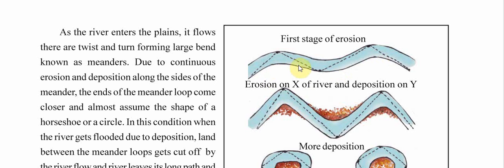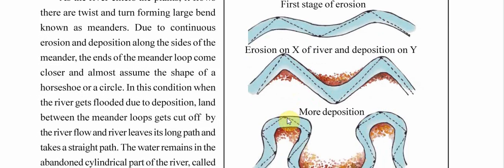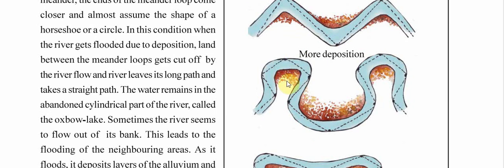Those are the meanders, and due to continuous erosion and deposition along the sides of the meander, the ends of the meander loop come closer and almost assume the shape of a horseshoe or circle. These rivers are carrying sediments with them. When they take a turn, certain sediments are left behind. Again they move ahead, again sediments are left behind. As more of those turns happen, the deposition increased here, here, and here also.